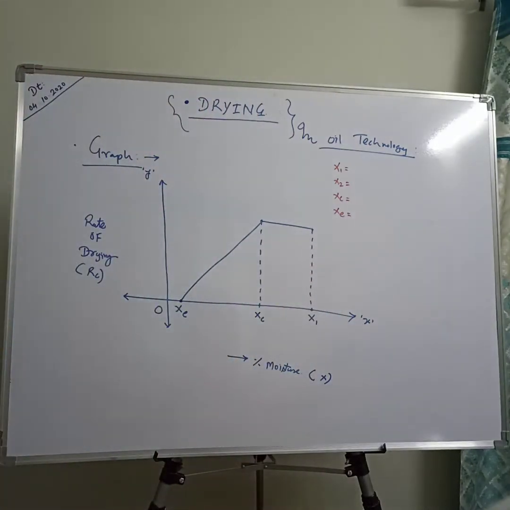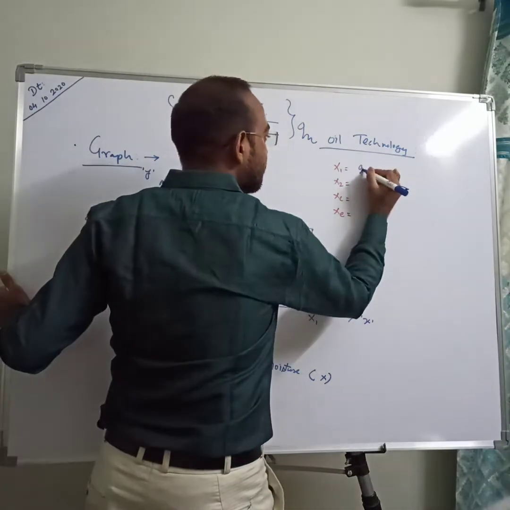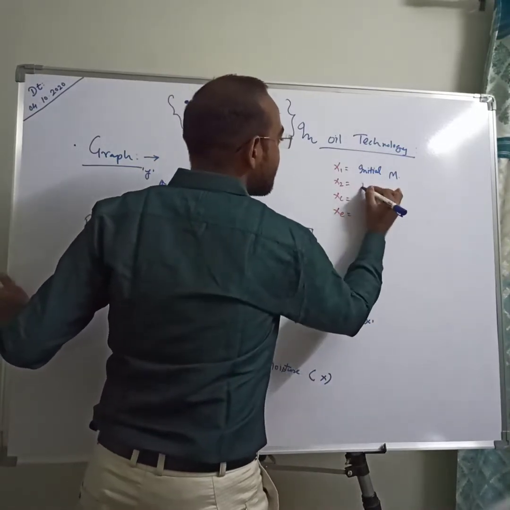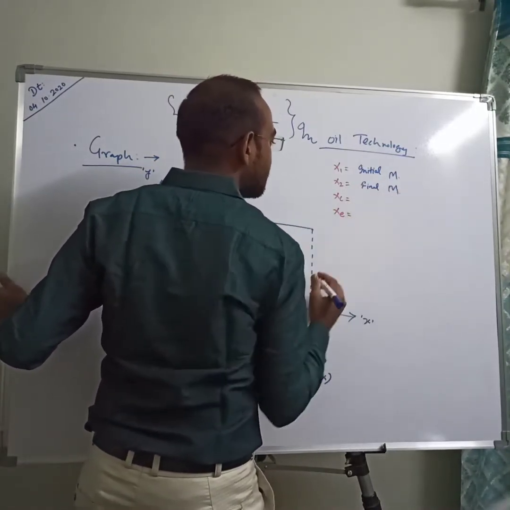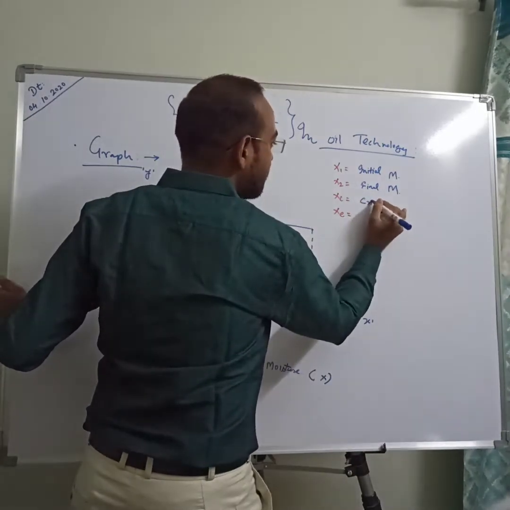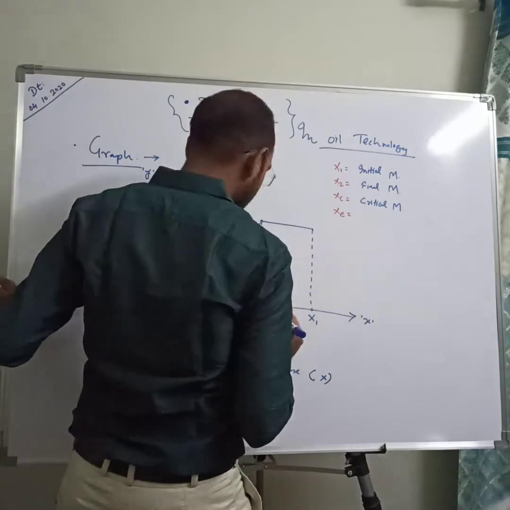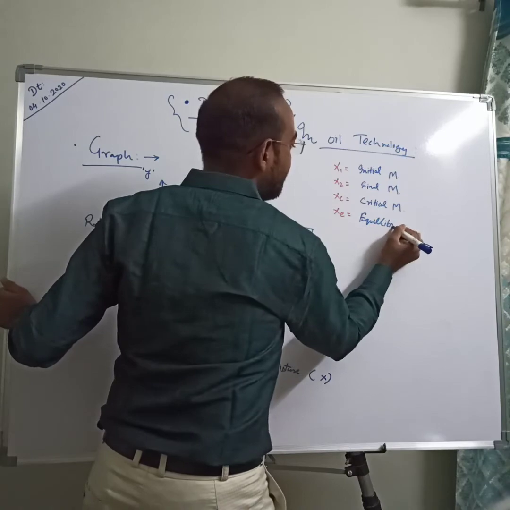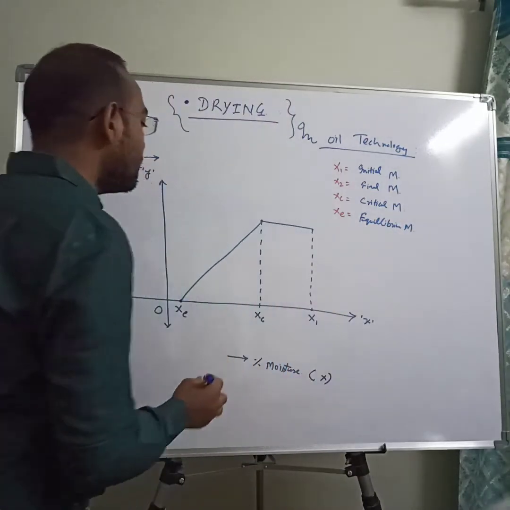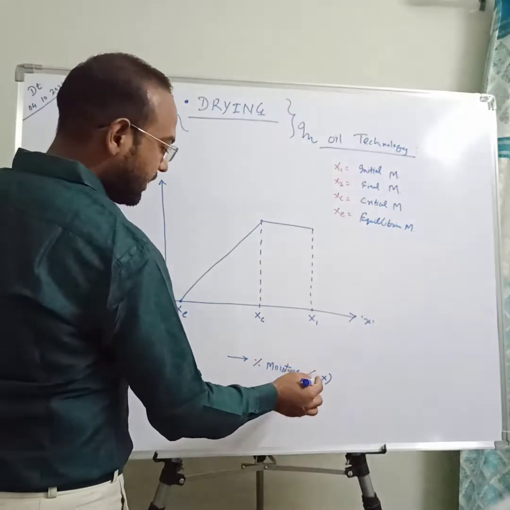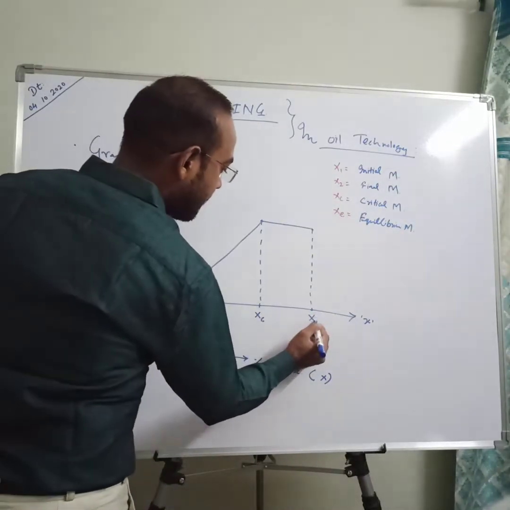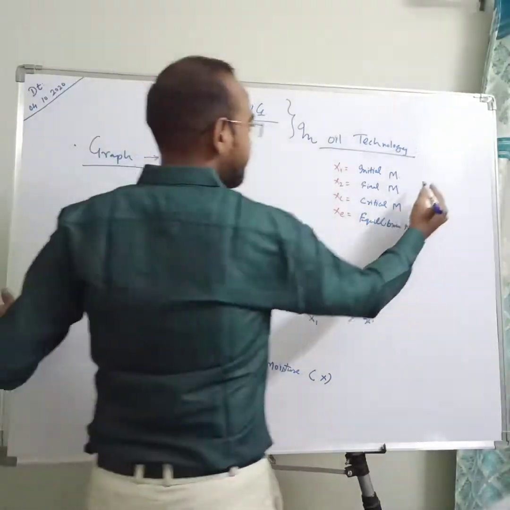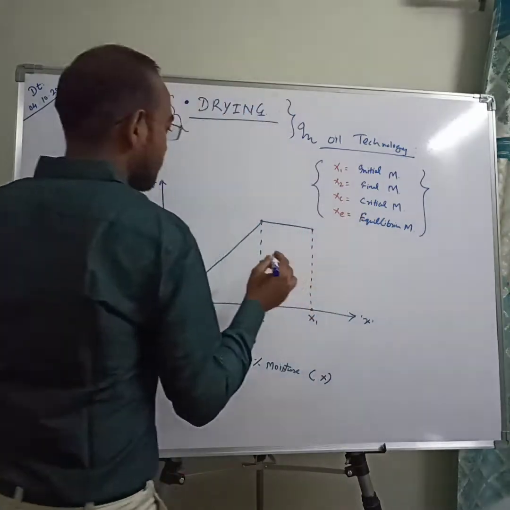So this X1 stands for your initial moisture, X2 stands for your final moisture, XC stands for your critical moisture, and XE stands for your equilibrium moisture. So these are the various values related to your moisture content, and our numerical is completely related to these values. So it is very important.